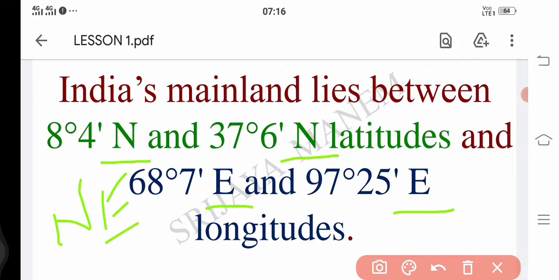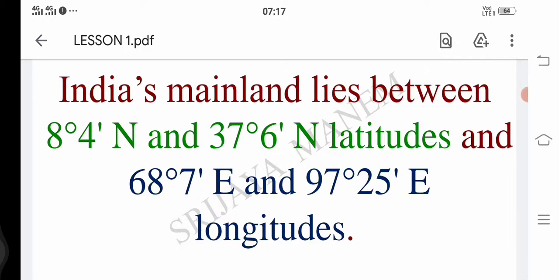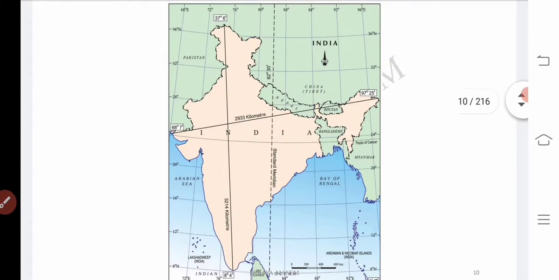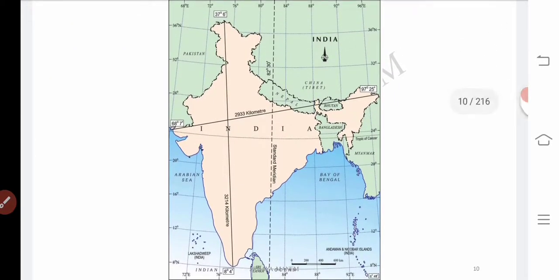That's why, when you have been asked to locate our country, we have to keep in mind these latitudes and longitudes. Okay, did you understand? Okay, I know that you are all very smart students, you can understand. Okay, now you go through this one, children. Here there is a map given. You see that this is our India map.